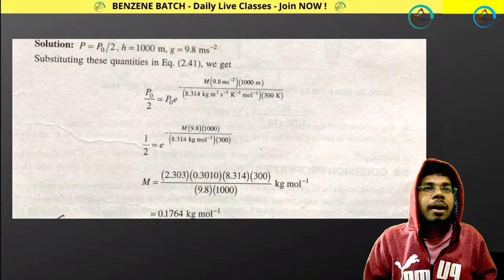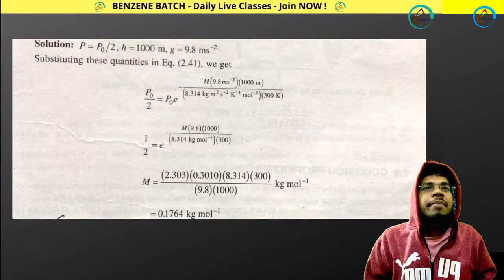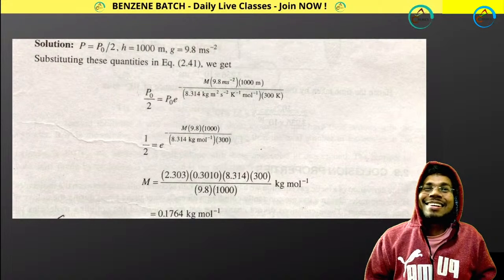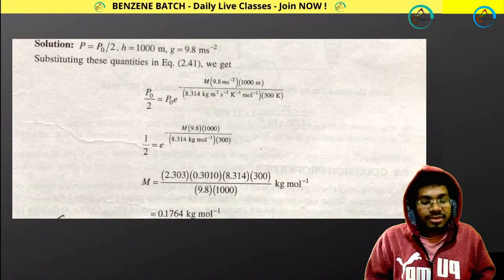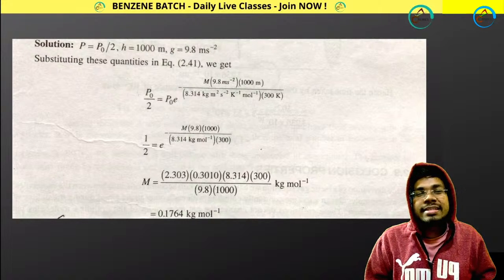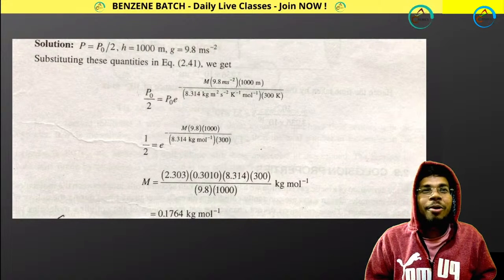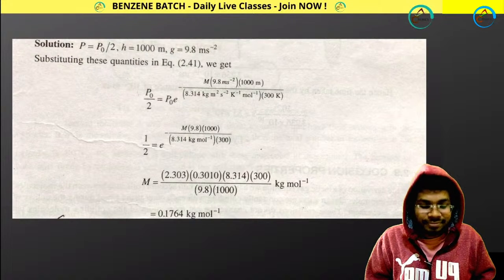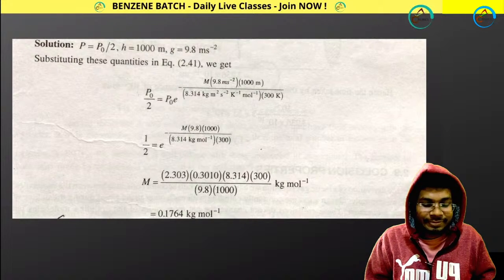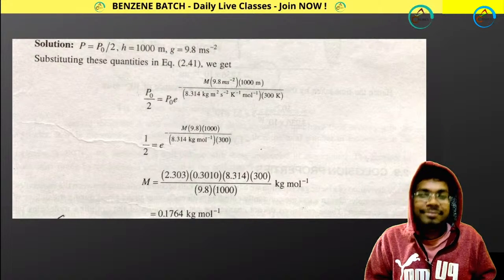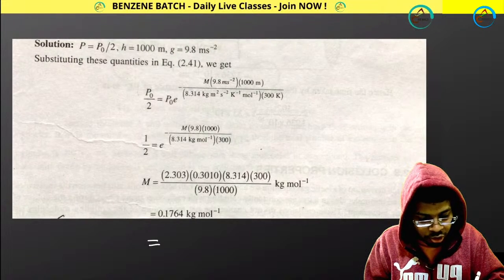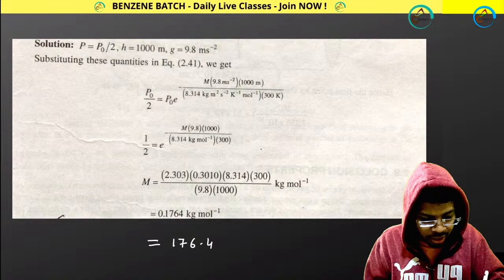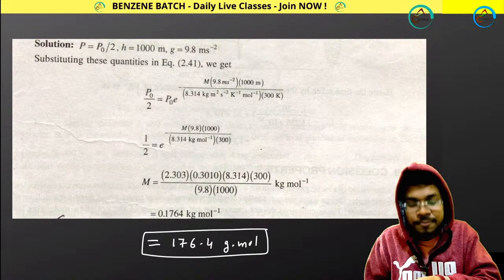No, Arnab, not gram. Okay, I am sorry, every answer is wrong. You are not talking about units. You are putting only the values. Molar mass should have some unit, CGS or SI unit. So all of you are wrong. If you convert this value, it will become 176.4 gram per mole, if you are considering gram.